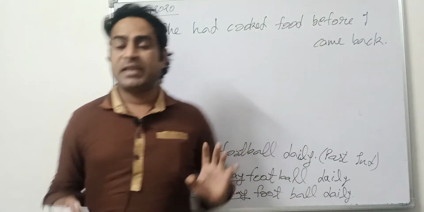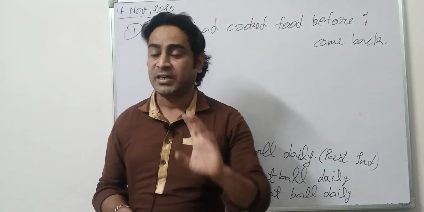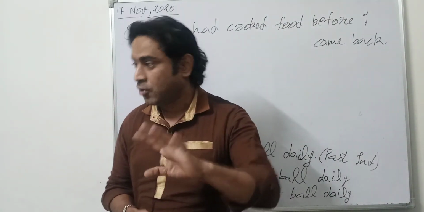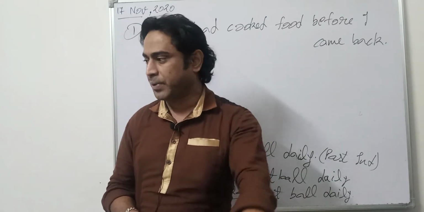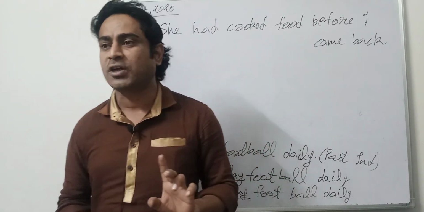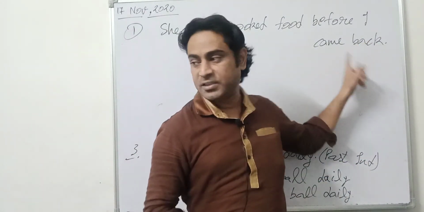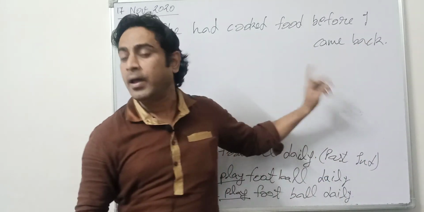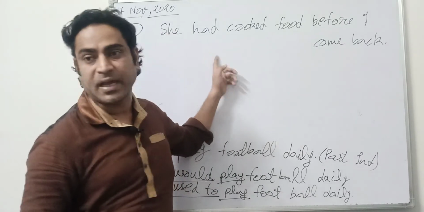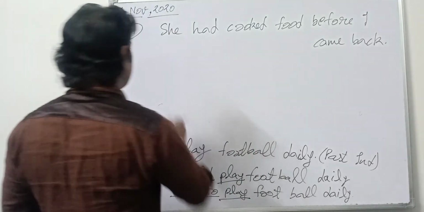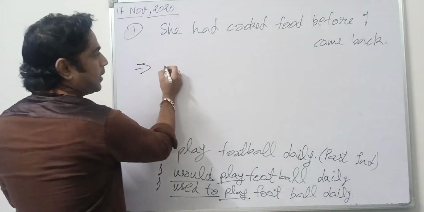It means the task of cooking food was completed. It was finished. Before what? Before I came back. It means this action happened after this action.